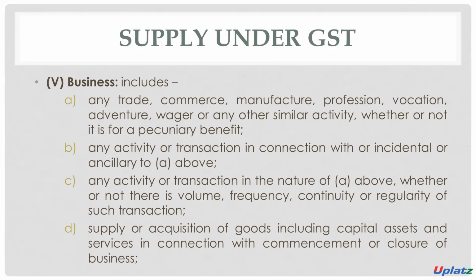Number 2, business includes any activity or transaction in connection with or ancillary to the above activities, means all the activities and transactions which are ancillary in nature or which are related to the above trade, commerce, manufacture, profession, vocation, then it will also be considered as business.